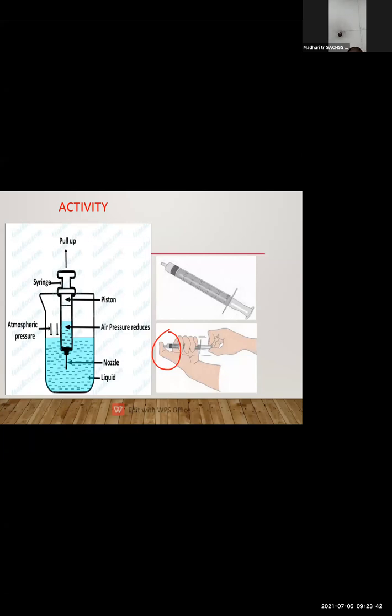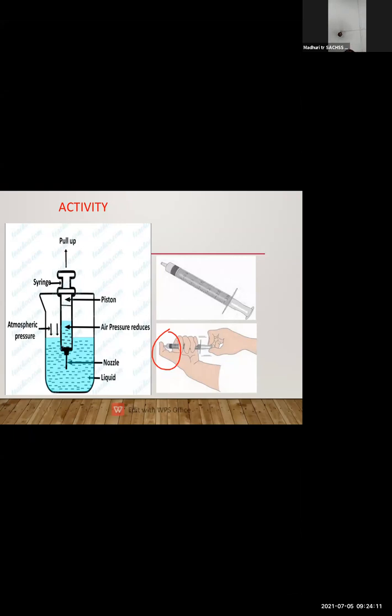And if I repeat the same activity without putting my thumb at the end of the piston, what will happen? I can easily pull the piston back because there will be more space for the molecules of the gas, for the air to occupy in the syringe.